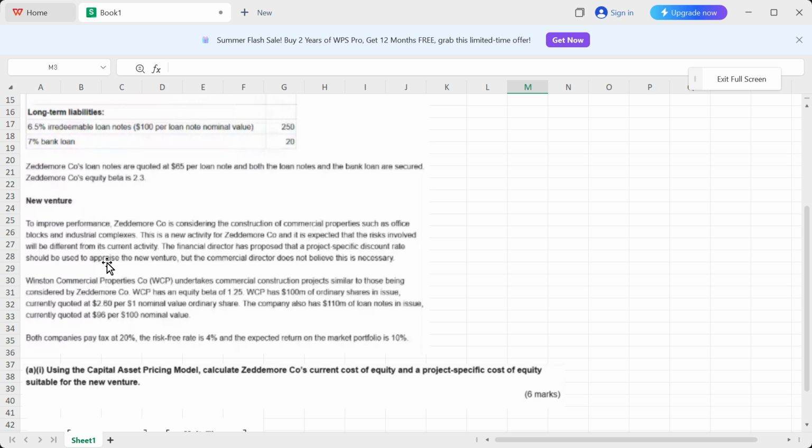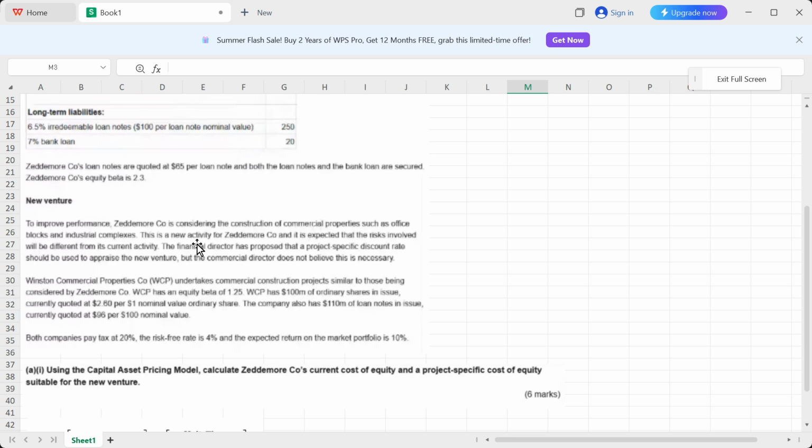Then the CAPM model is much more preferable to calculate your return, because it takes risk also into account, and risk is very important when you are investing in new projects, new industry, the kind of investment you have not done before, right? So if you're doing a new investment, then CAPM is preferred, right? So that is one thing we should keep in mind while we're reading this line.